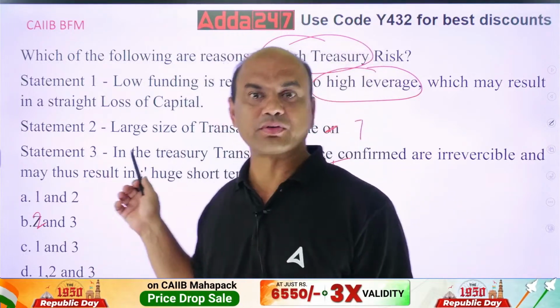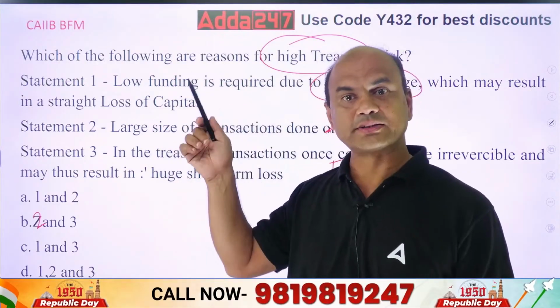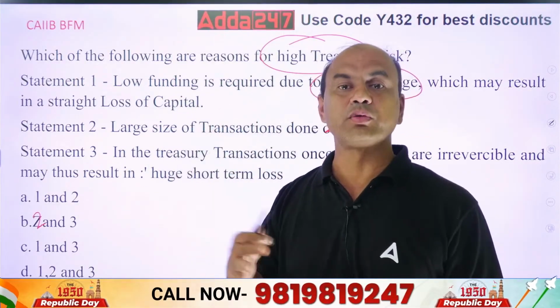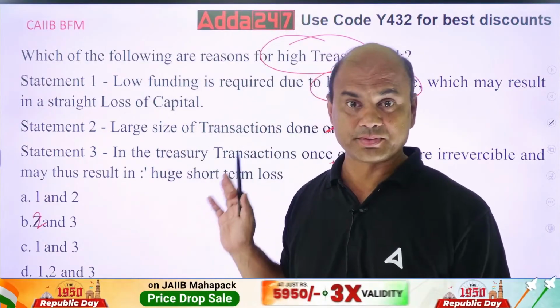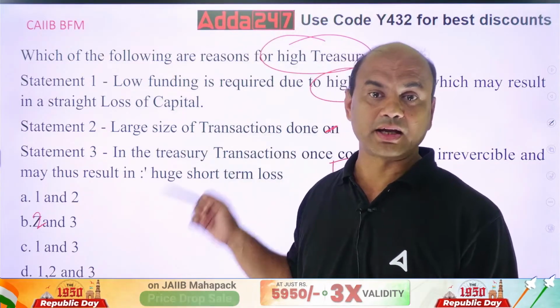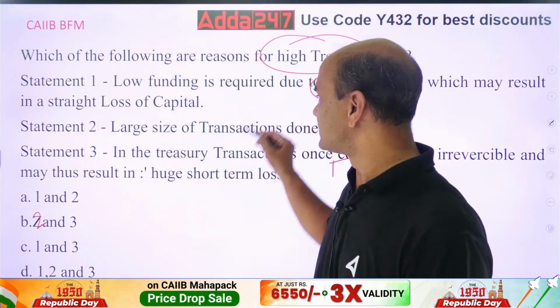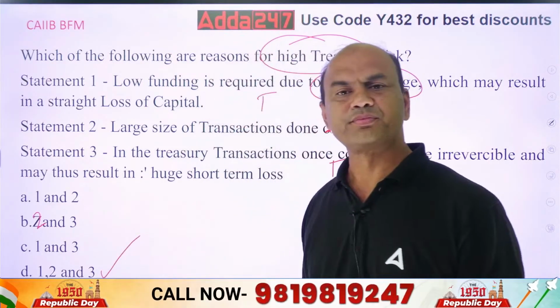So same logic over here, treasury. Low capital and high assets. Because we trade, we don't keep it for a long time. At the end of the day, everything is sold many times. That's trading. But it carries high leverage, high risk. So this is also true. So 1, 2 and 3, all of them are true.